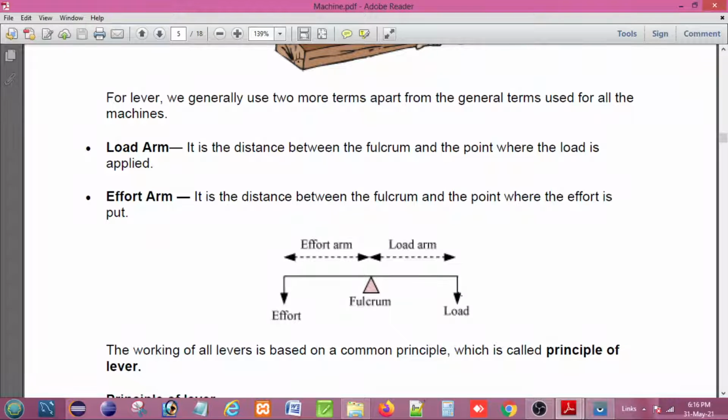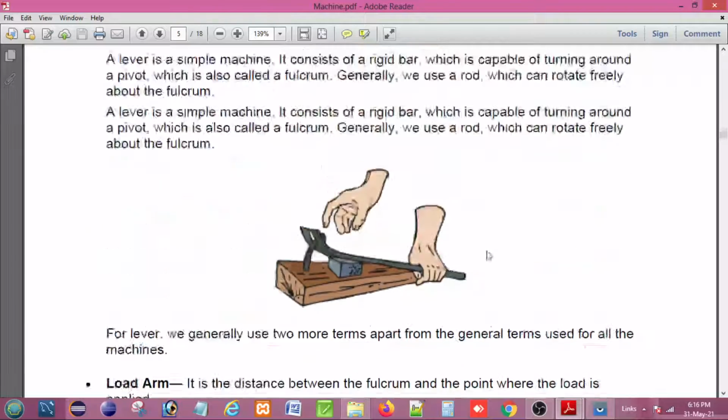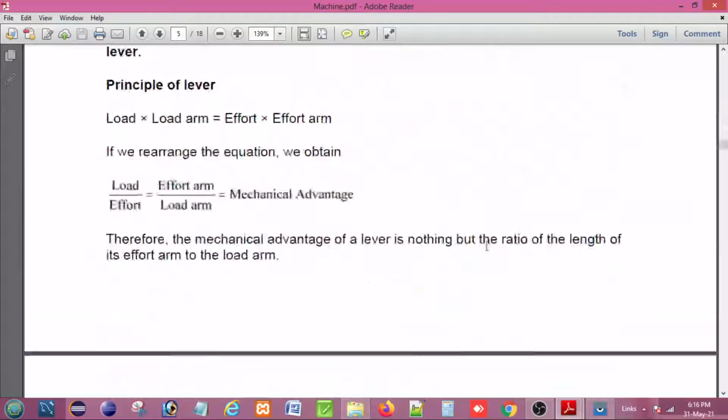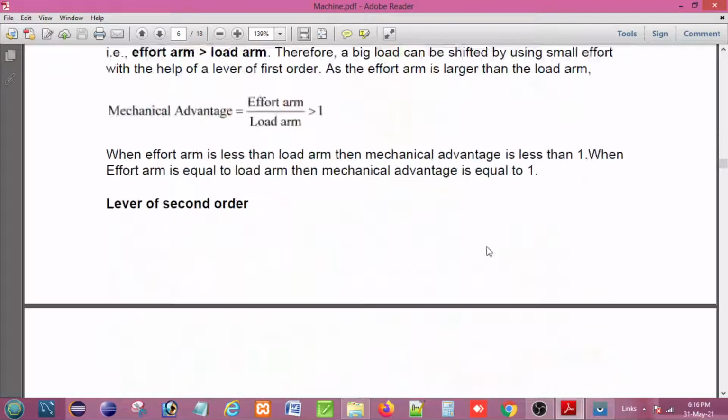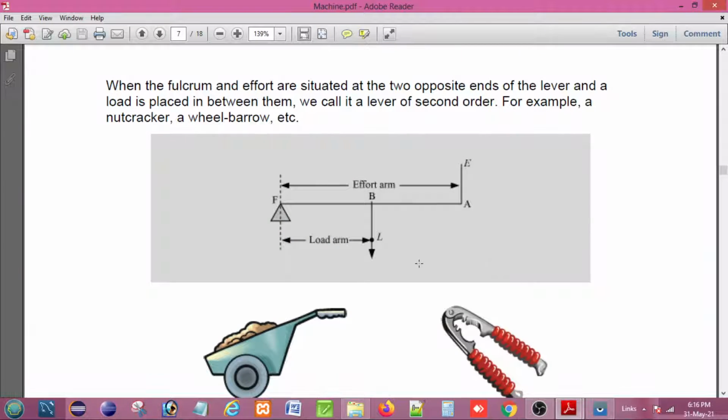Now in the case of the class 2 lever, it is a little bit different from class 1 levers. In that case, the fulcrum is at one end and the load is in between the fulcrum and the effort. This is an example of a class 2 lever.